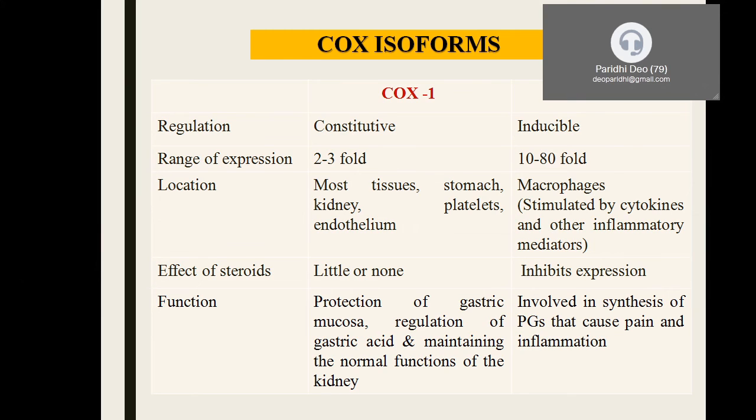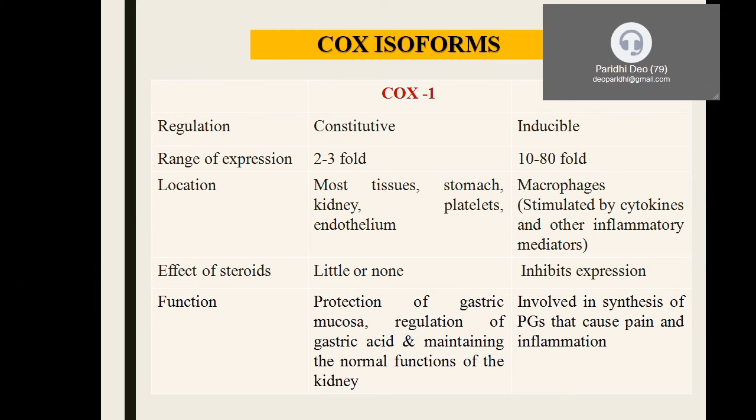Steroid drugs effectively inhibit the expression of COX-2. That is why they are given to patients suffering from severe inflammation and joint pains, in order to inhibit the COX-2 enzyme, which brings about more and more inflammation. And steroids have no effect on the COX-1 enzyme.